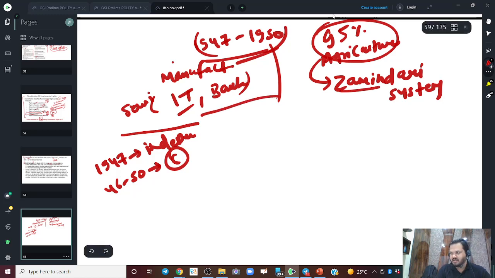This is a Hindi word. Jameen is land. Dar is the owner. So it is the landowners, big landowners. Yes, landlords. Right? Amar is saying it is landlords. So they are big landlords.